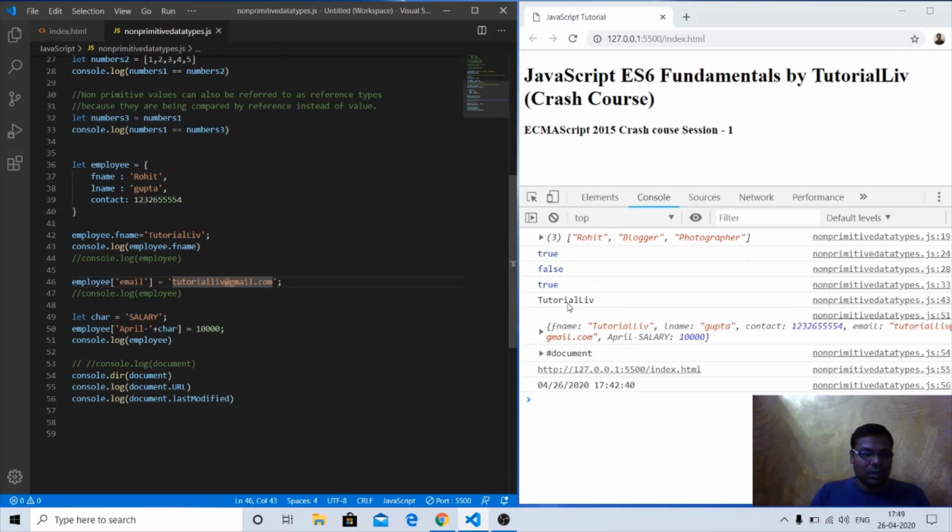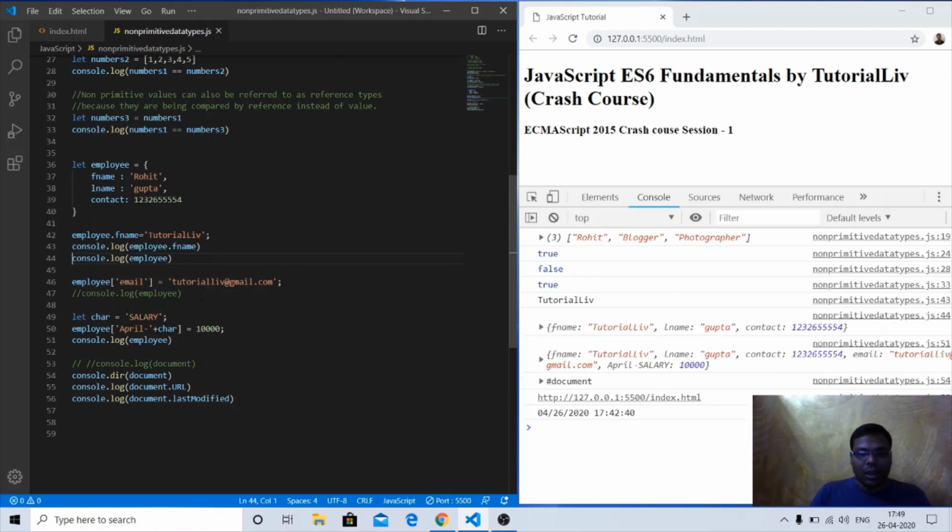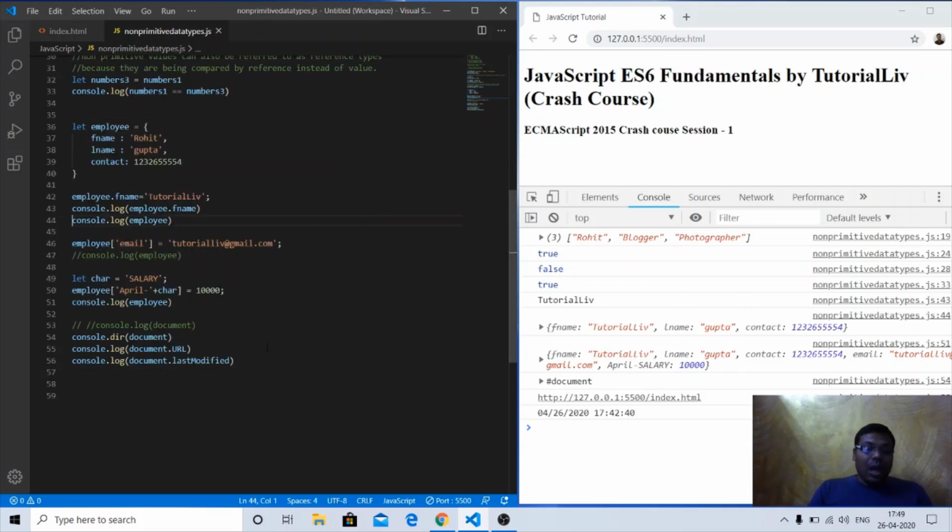As you can see, it is here, console.log employee. If I just log this particular object, we can see there are three things. Fname is now updated with the tutorial live, the updated value, lname with Gupta, and the contact number is the same. If I want to add something in any of the